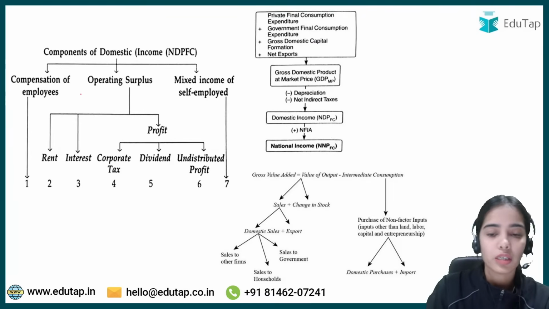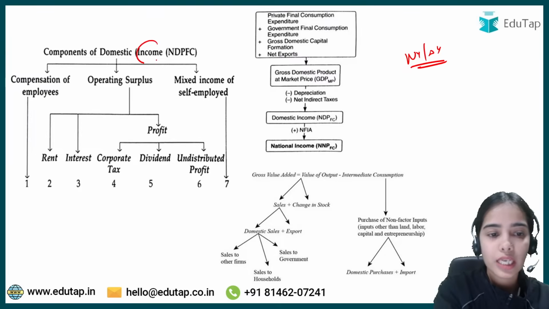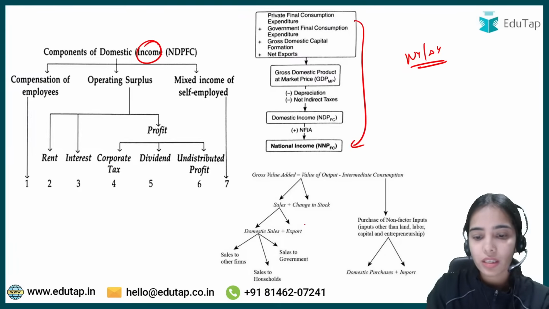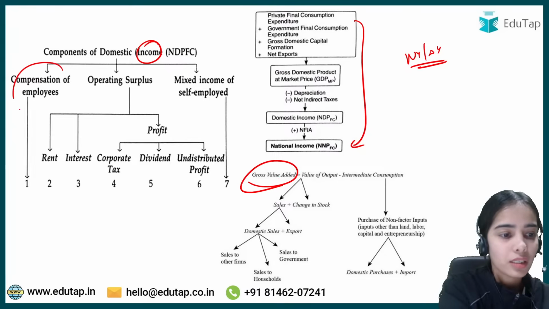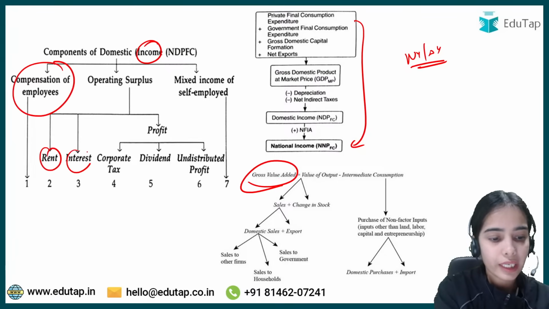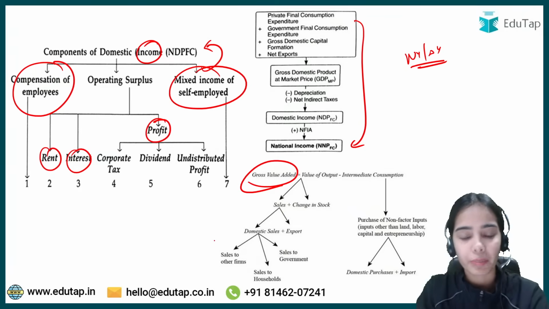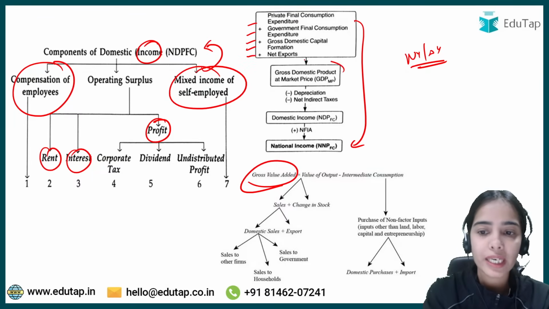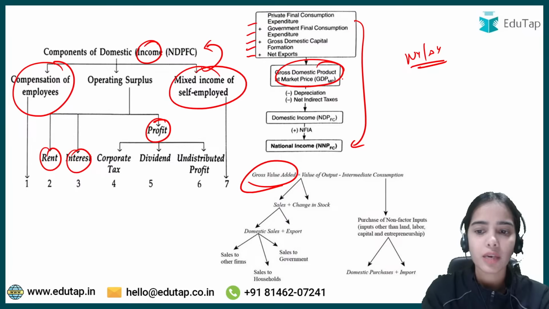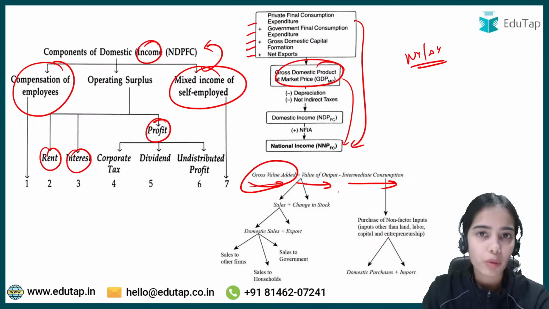So here, if you want to calculate the national income or the domestic income, there are three methods: income method, expenditure method, and the value added method. Income method says that add the compensation of employees, rent, interest, profit, and mixed income of self-employed, you will be able to calculate NDP at FC. Expenditure method says that add all the expenditure, you will be able to get GDP at MP. That is domestic income. Then you can convert it to national income. Gross value added has the formula value of output minus intermediate consumption.